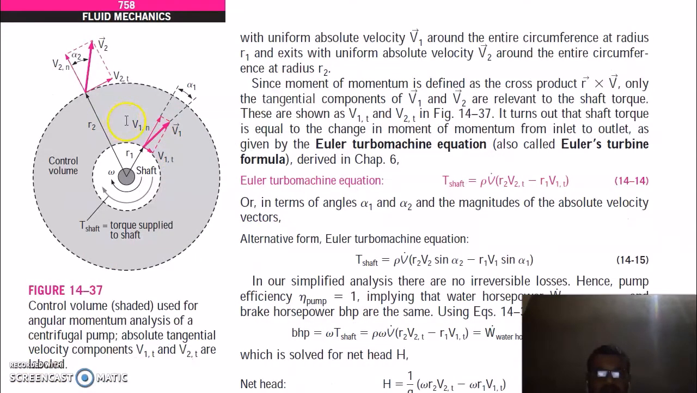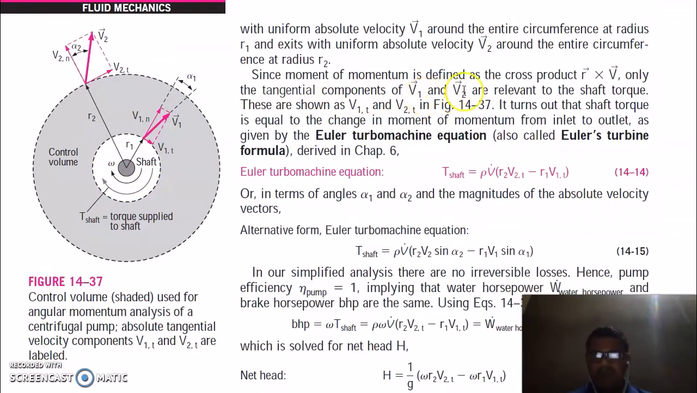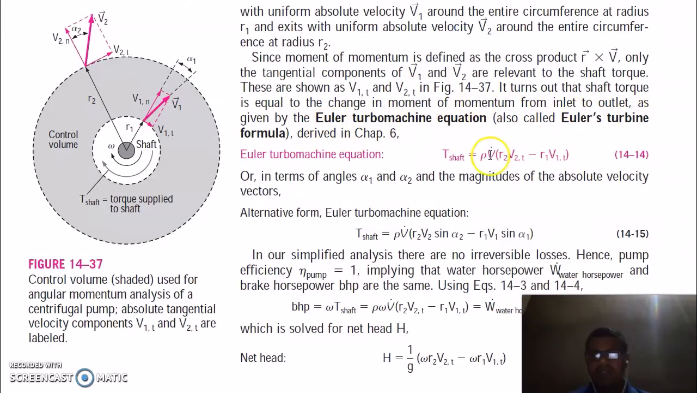For analysis purposes of this case, we will take this control volume. So this gray area is your control volume here, and this is the torque supplied to the shaft, and this omega is the shaft speed. Since the momentum is defined as the cross product R times V, only the tangential components V1 and V2 are relevant to shaft torque. It turns out that the shaft torque is equal to the change in angular momentum from inlet to outlet, as given by the Euler turbomachine equation.